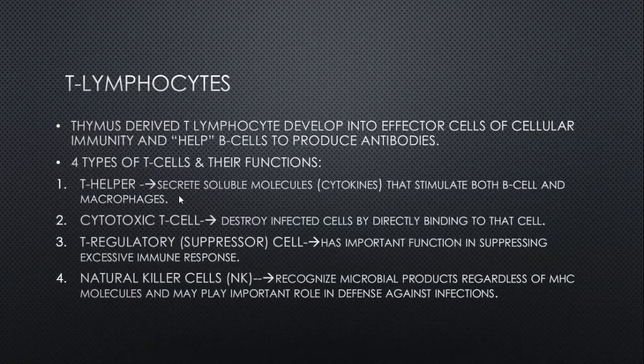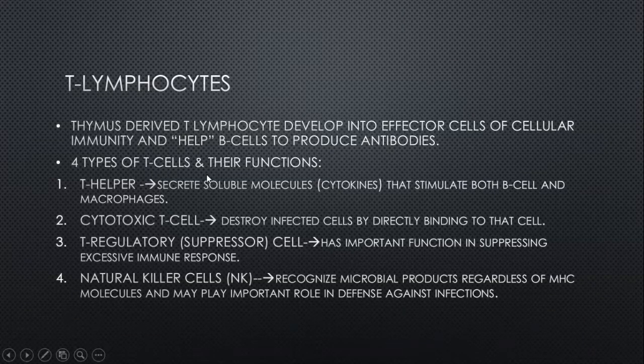What are T lymphocytes? These thymus-derived T lymphocytes mature in the thymus after developing in bone marrow and develop into effector cells of cellular immunity that help B cells to produce antibodies. The help is highlighted here. We will discuss this help in the types of T cells. There are four types of T cells and their functions.